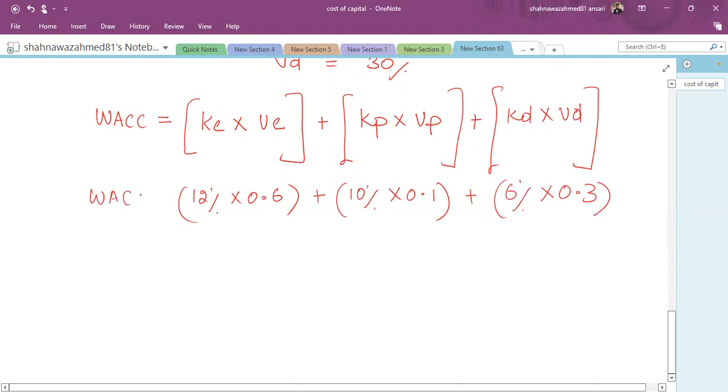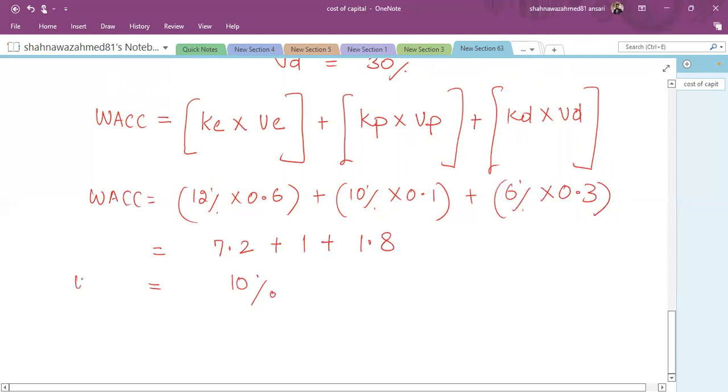So what would be my weighted average cost of capital? Although the equity is 12%, this average makes it a somewhat reduced amount. So it's 7.2 plus 1 plus 1.8. So my weighted average cost of capital is 10%.